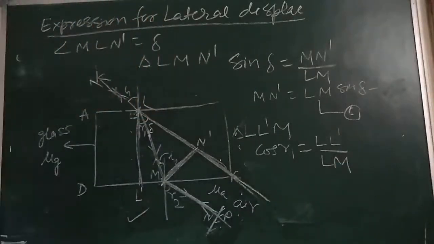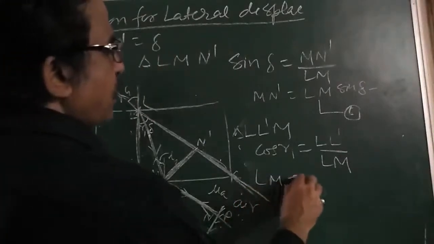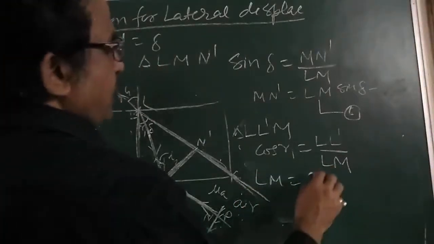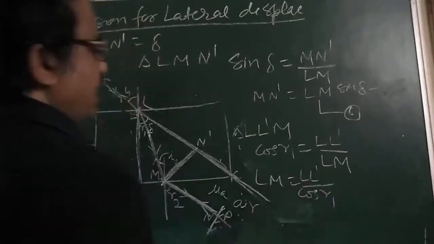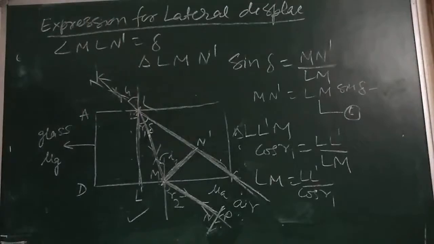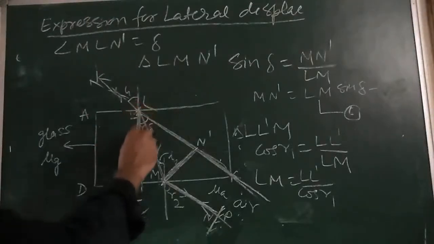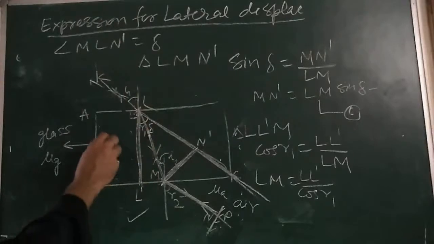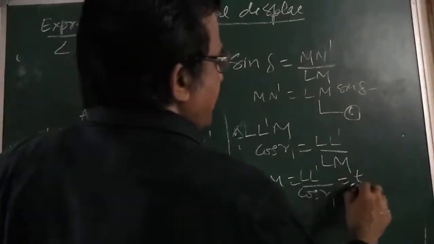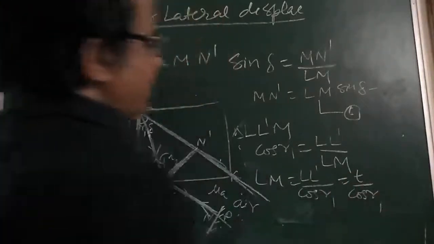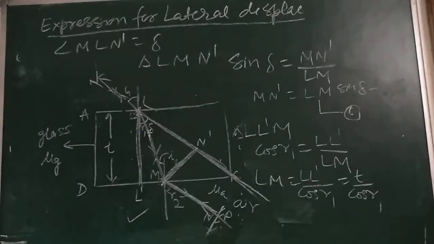So LM comes out to be L L dash divided by cos of R1. What is L L dash? It is the thickness, that is T. So LM comes out to be T divided by cos of R1.